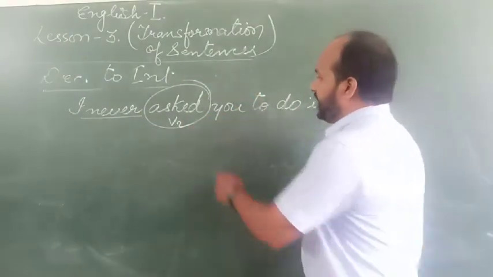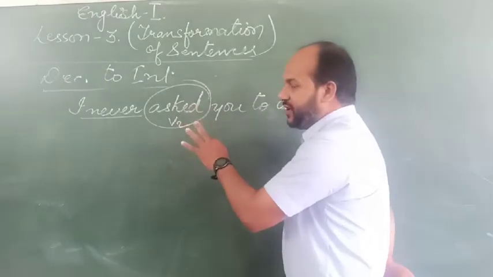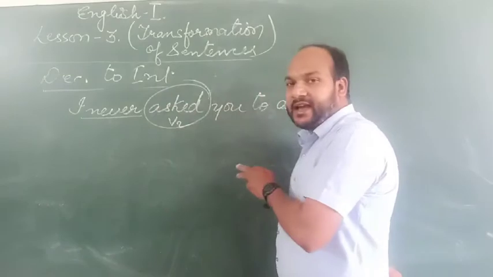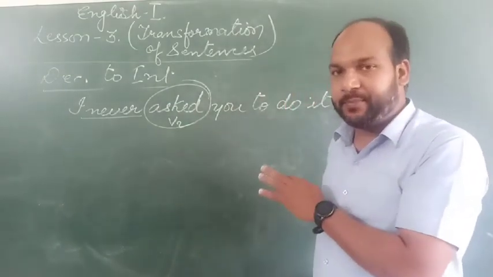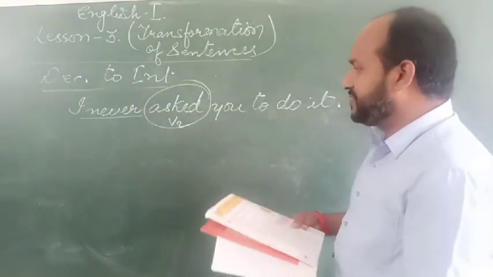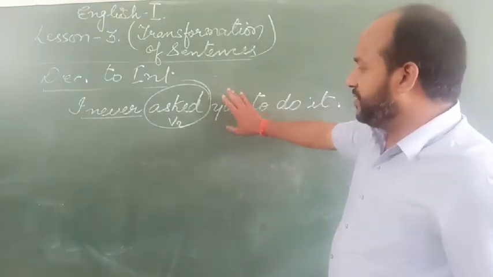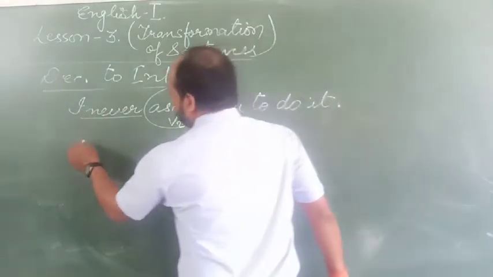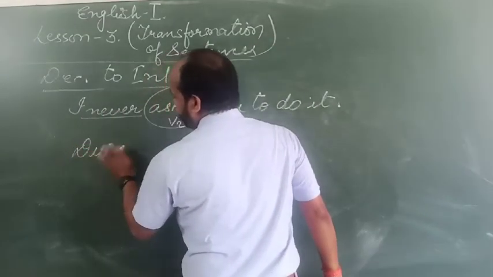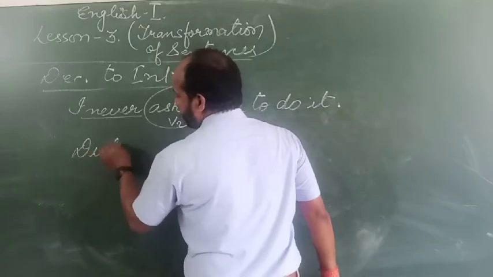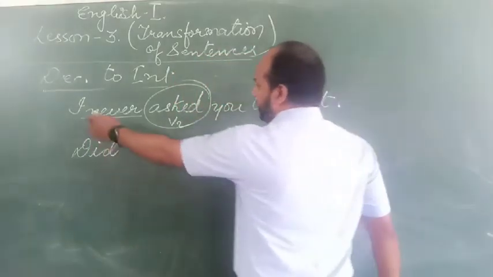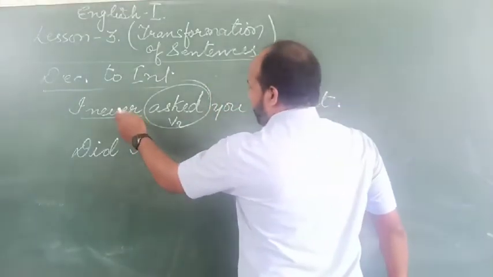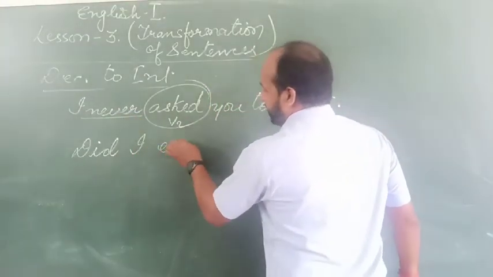First thing is, here the helping verb is not given, only the main verb is there, and the main verb is in the second or past form, simple past form. For simple past form, if the verb is given, we will use did. Okay, so did. After did, we will bring the subject here. Did I? Then for never we will use ever.